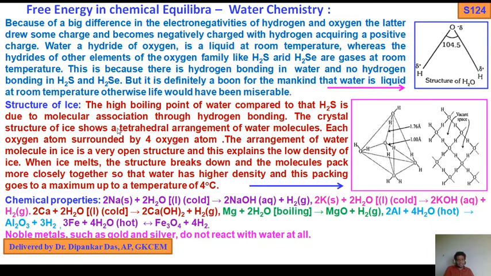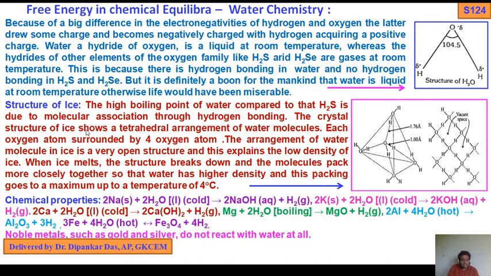So, structure of ice. The high boiling point of water compared to that of H2S is due to molecular association through hydrogen bonding. Water can form hydrogen bonds. If water can form hydrogen bonds, then a greater number of water molecules get associated. What will happen? Surface area increases, boiling point increases, molecular mass increases. So the high boiling point of water compared to H2S is due to molecular association through hydrogen bonding.